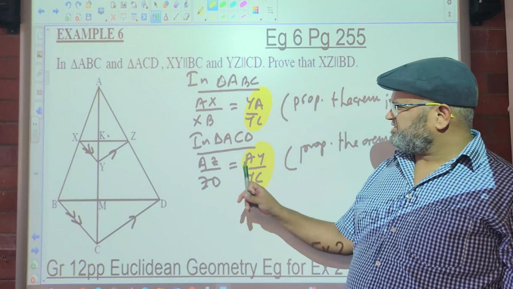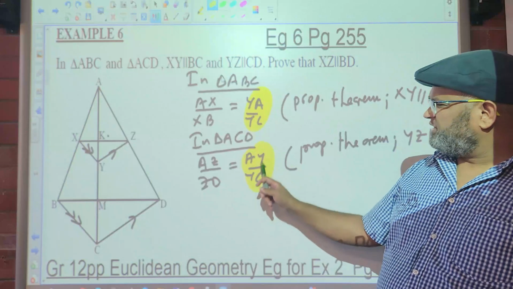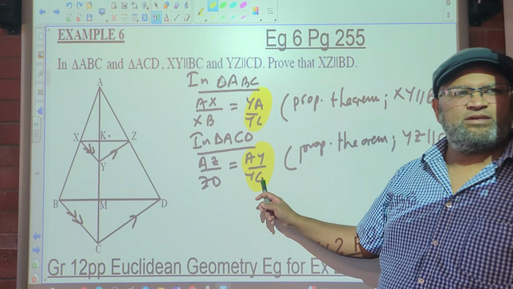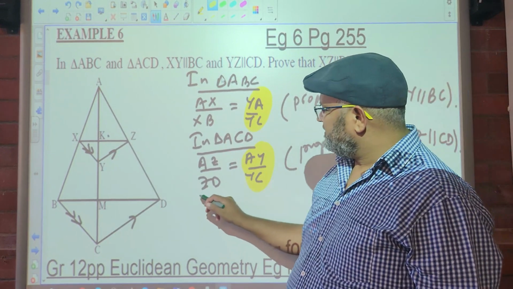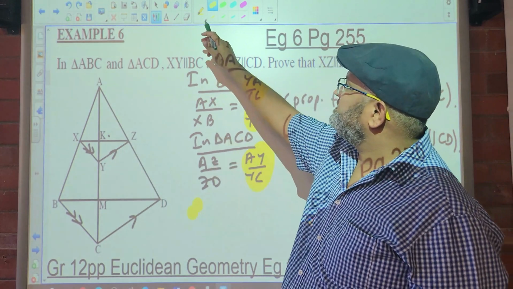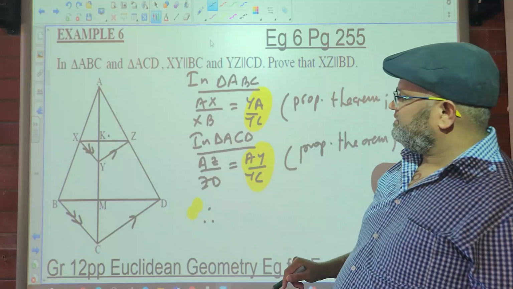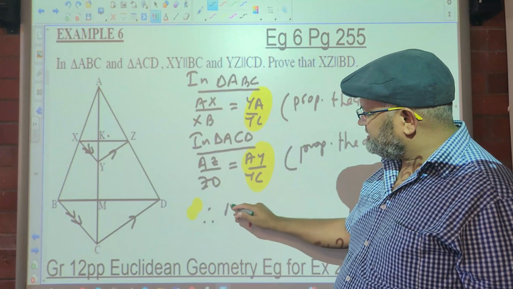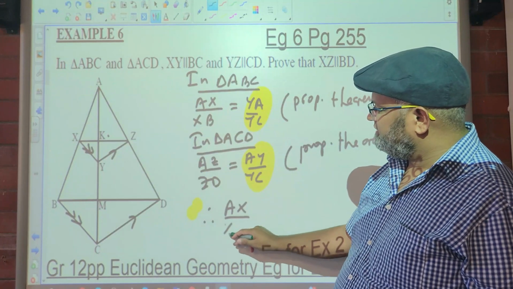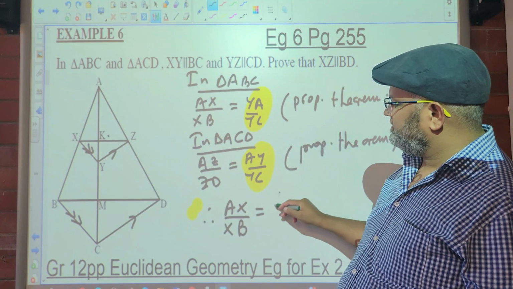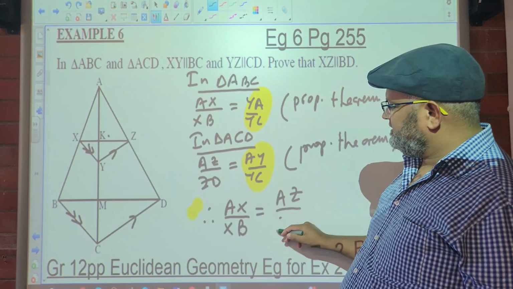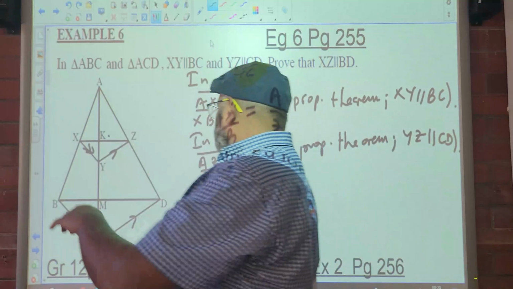We're halfway through this lesson. But anyway, what do you notice? It's the same. So we can conclude, therefore, AX over XB is equal to AZ over ZD. Isn't that what we just said?